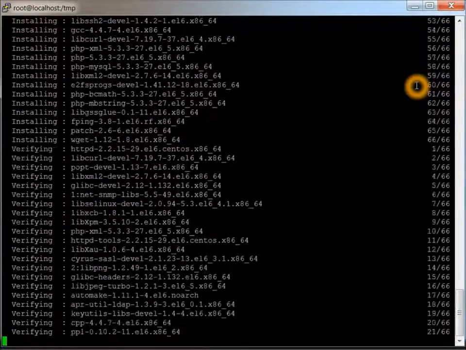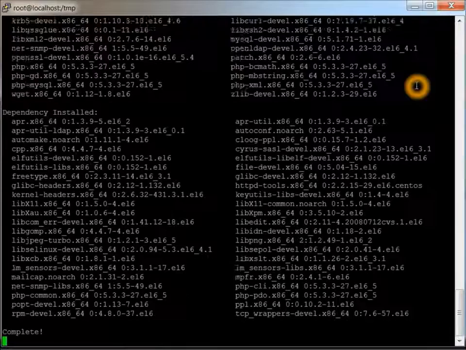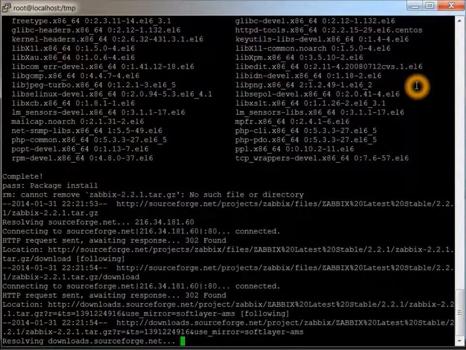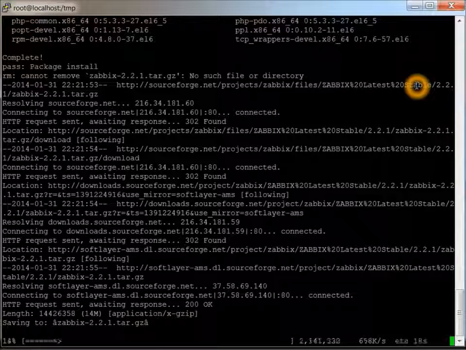It's done installing, now it's verifying. All right, now it's downloading the latest Zabbix, which is the 2.2.1 tar file.